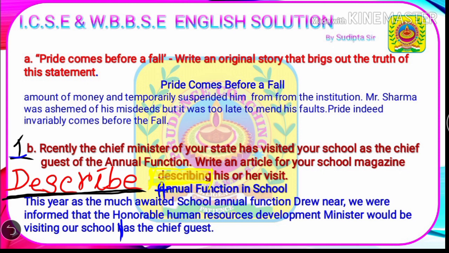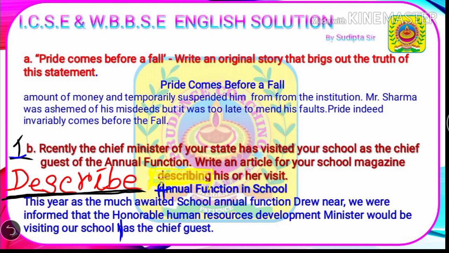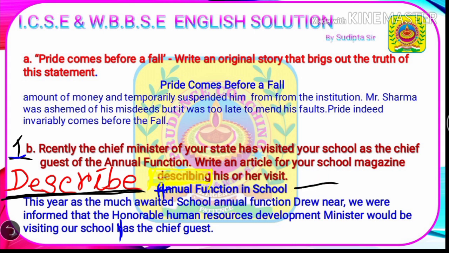Now here the word describing is most important because through this word you can easily recognize that this is one of the descriptive compositions, and in the descriptive composition you will find this another word, describe. So through these words you can easily identify the descriptive compositions. While you are writing any composition, you should mention the title. Here we have said the title, annual function in school. Now we will start the story.